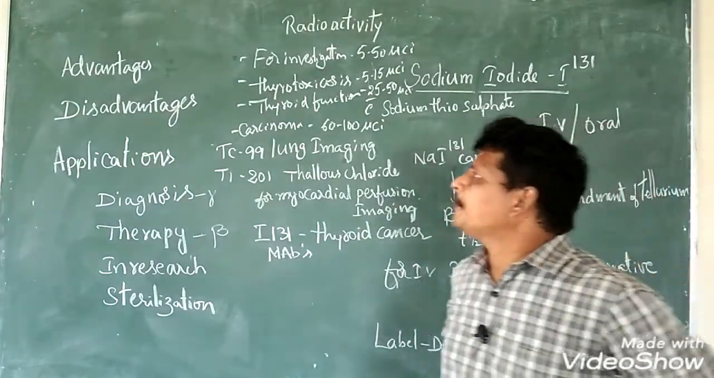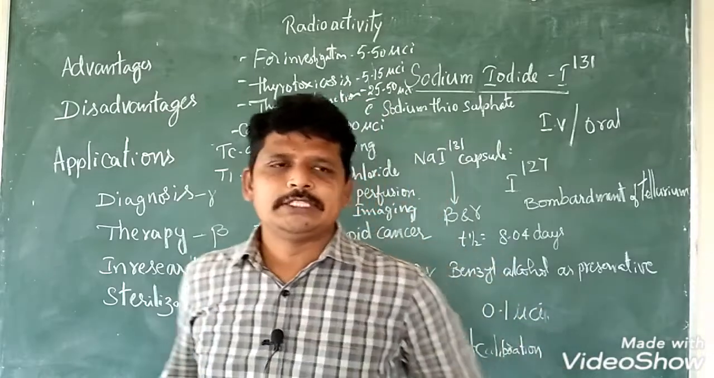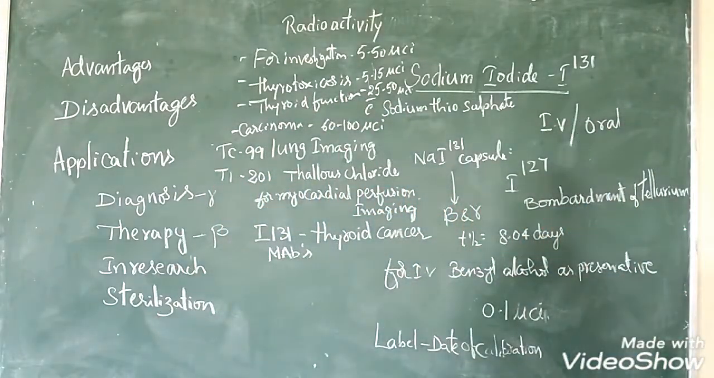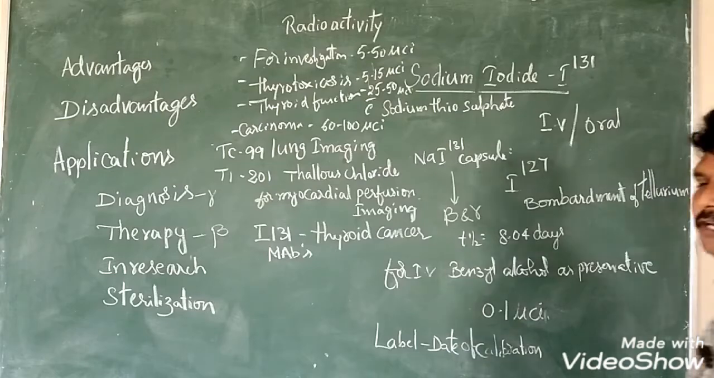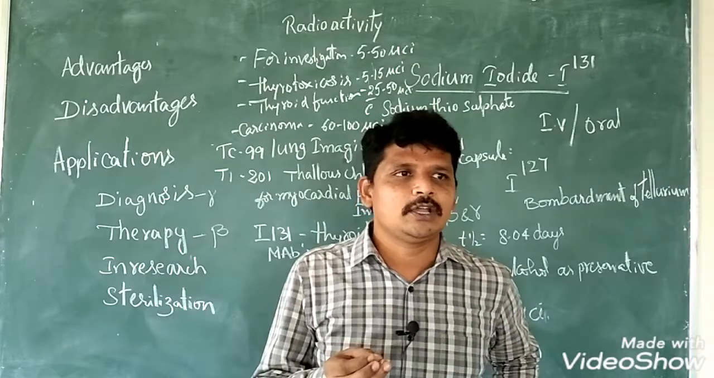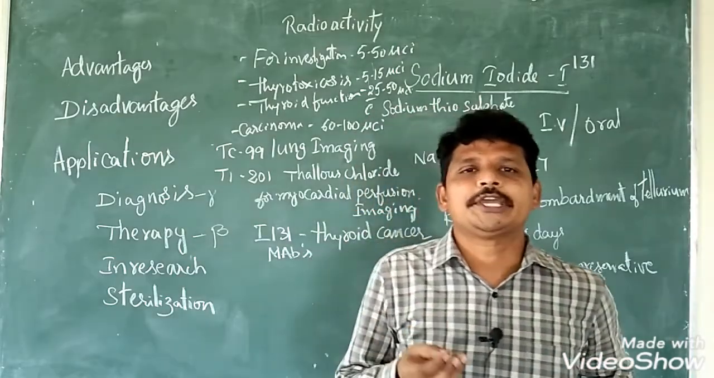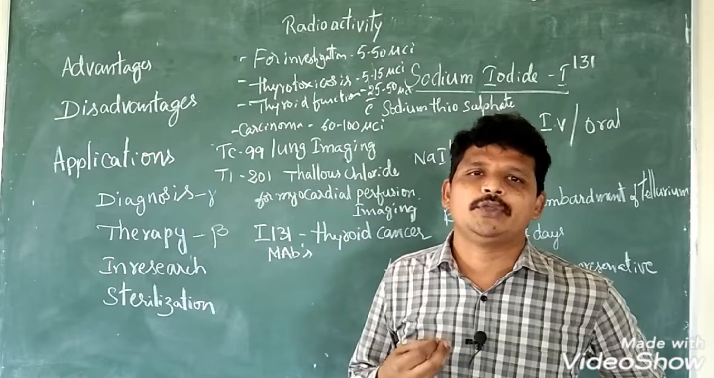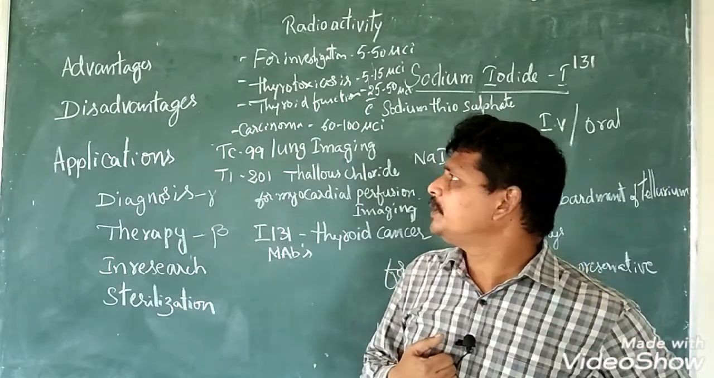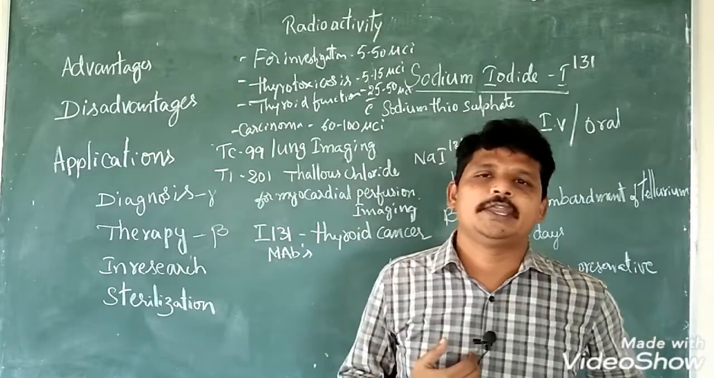So next we'll see what the advantage of radioactivity is. Radioactive material, as we know, can be utilized for replacing fossil fuel. Fossil fuel can be replaced by using this, and as a result, environmental pollution can be controlled by using radioactive material. So these are said to be the advantages of radioactivity.